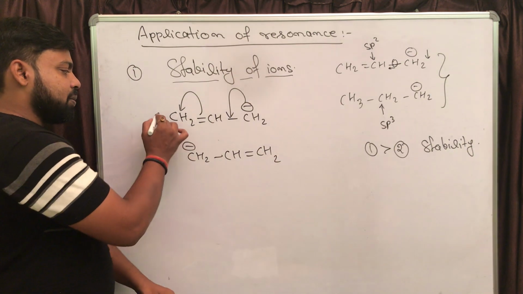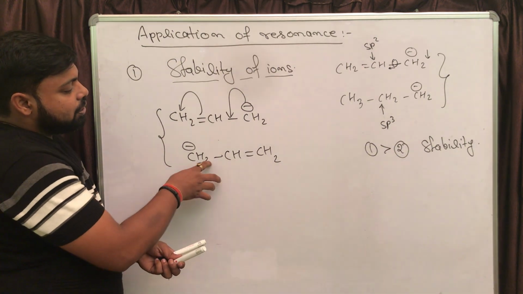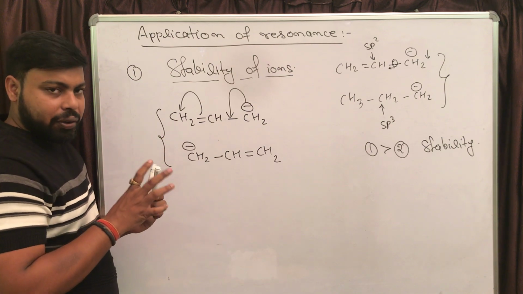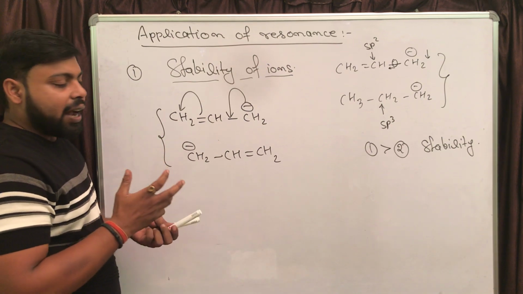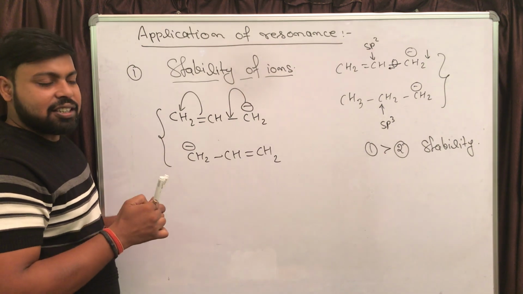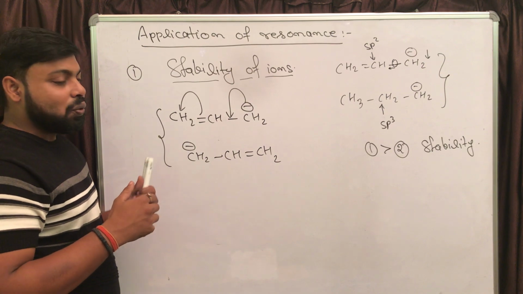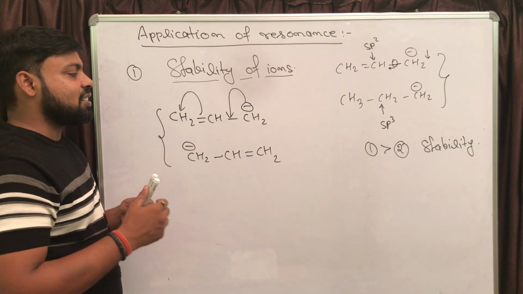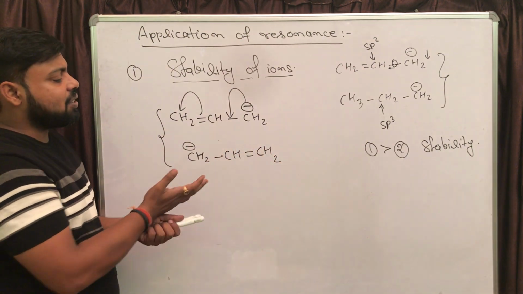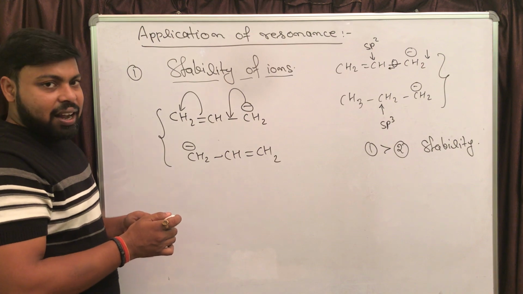Now, these two are the resonating structures of the first compound given, right? We know that resonating structures are not really existing structures. These are theoretical structures. And if you want to draw the real existing structure, you have to draw the hybrid structure. And in this case, the two resonating structures are exactly identical.